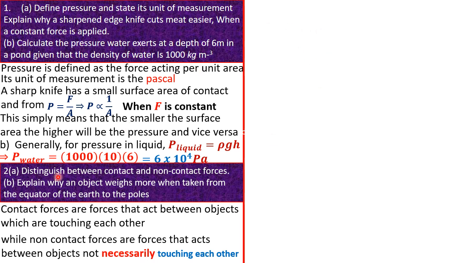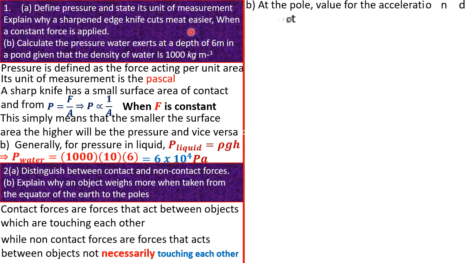The paper also asks us to explain why an object weighs more when taken from the equator of the earth to the pole. Let's simply know that the weight of a body depends on two things: one, the mass of that body, and two, the acceleration due to gravity, or the gravitational field strength, of the planet or of the particular point on a planet where that object is found.